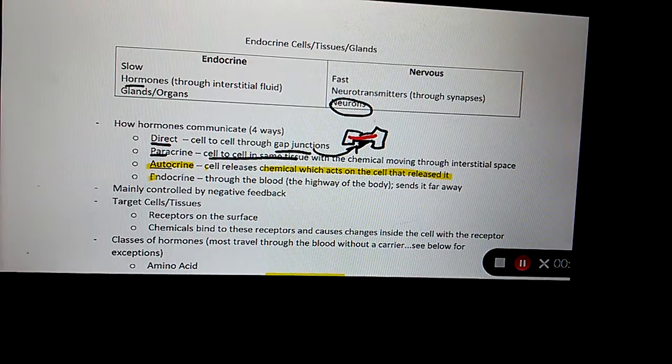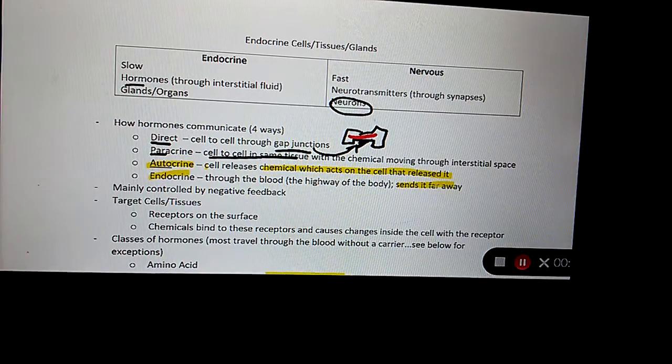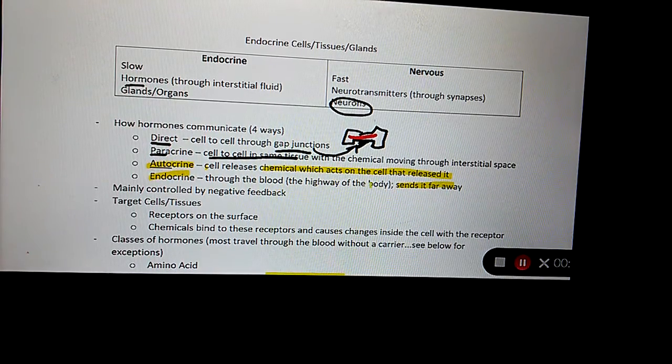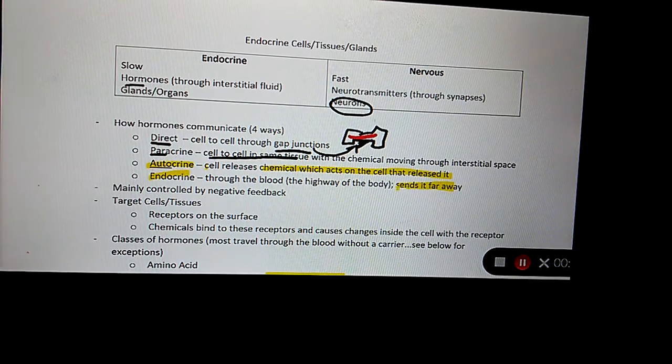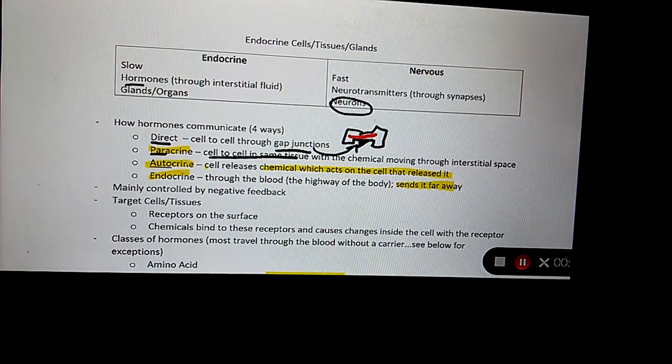What is it called when a chemical is released by a cell and it acts on itself? Autocrine. Which one travels through the blood? Endocrine. Does endocrine work at a distance or close by? Far away. Which one's next to? Paracrine. Which one is self? Autocrine. Which one's gap junction? Direct. Which one is at a distance? Endocrine.